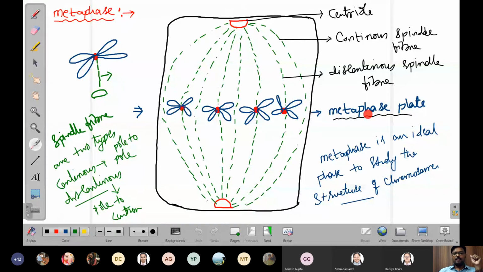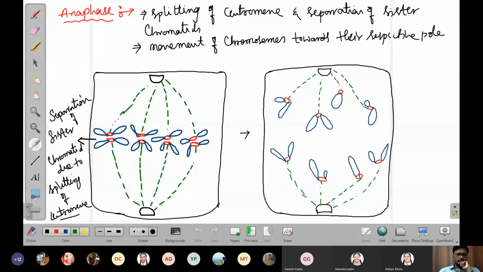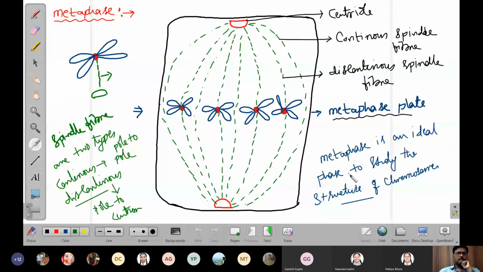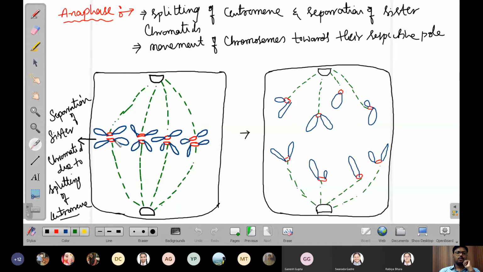And the metaphase is the ideal phase to study the structure of chromosome. Now in the anaphase, in the first phase of anaphase, the kinetochore splits and the sister chromatids get separated to become an extra pair of chromosome. Now earlier it was 2 pairs, now it is 4 pairs of chromosomes.